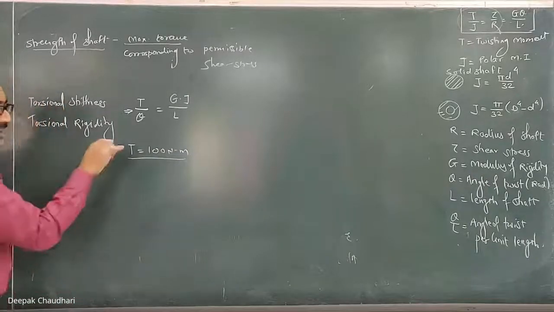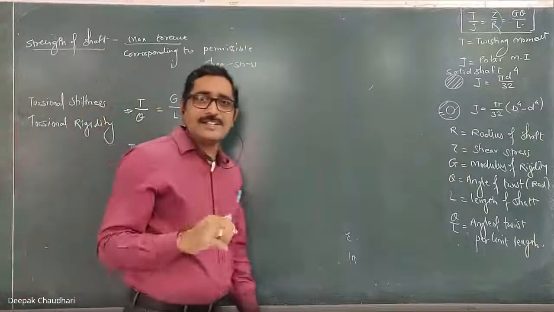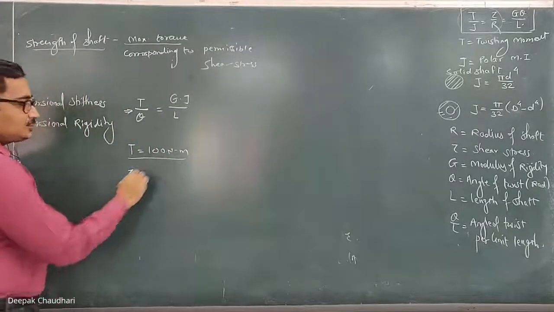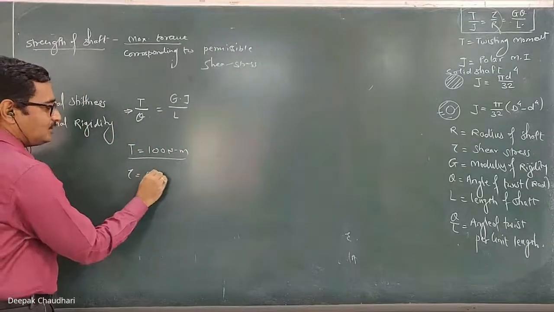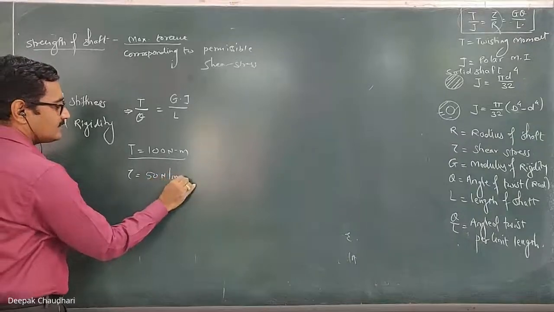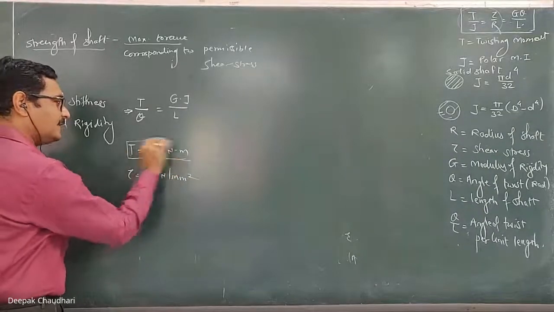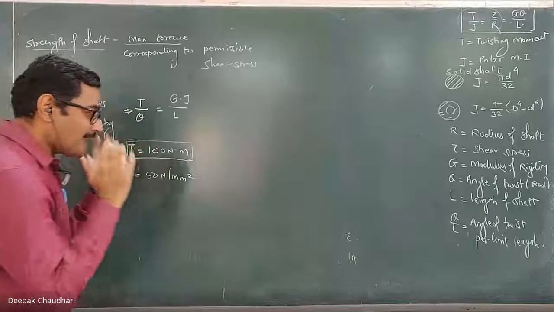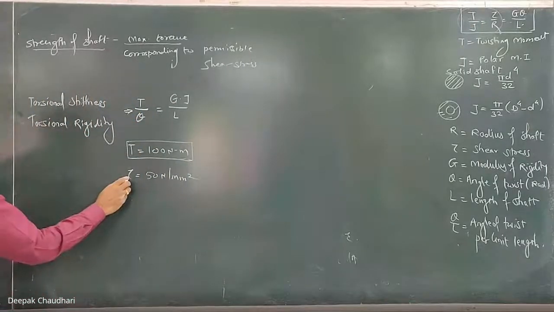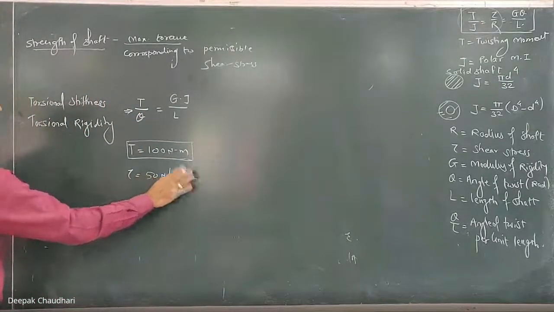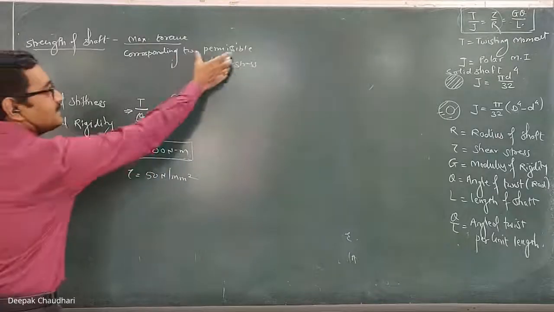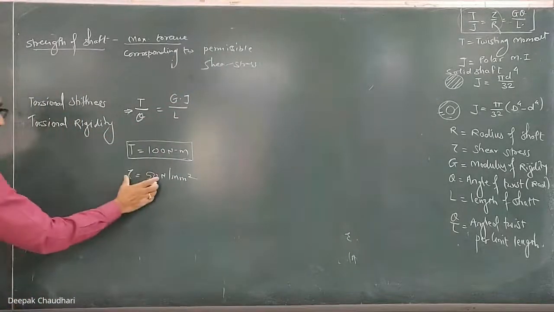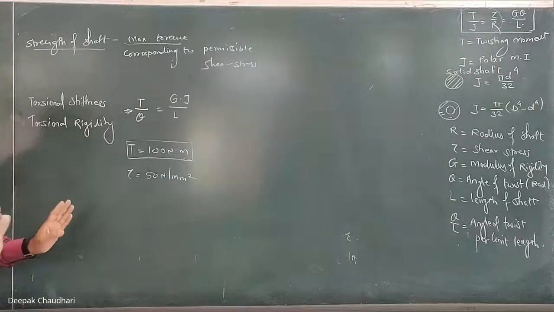Okay. Now when transmitting the shaft, we have to take care that the shear stress induced in the shaft should not exceed 50 Newton per millimeter square. इतना टॉर्क ट्रांसमिट करने का है, लेकिन ये टॉर्क ट्रांसमिट करने के लिए कंडीशन क्या है कि मैक्सिमम स्ट्रेस इंड्यूस इन द shaft should not exceed 50 Newton per millimeter square. This is the permissible shear stress given. Clear? इससे ज्यादा स्ट्रेस इंड्यूस नहीं होना चाहिए.